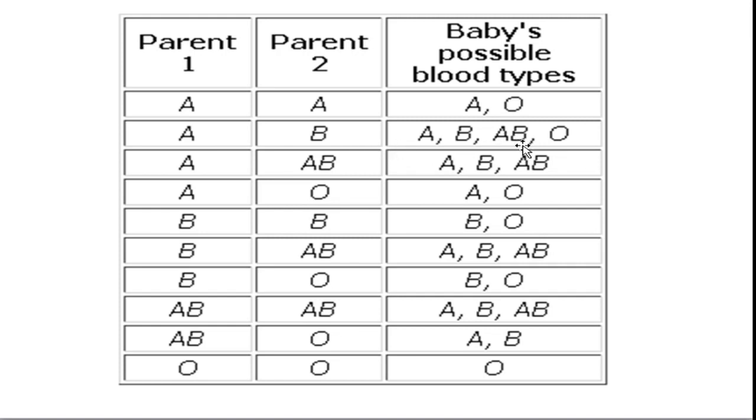In the question they have given father's blood group is AB and mother's blood group is A. Therefore, the possible blood groups include A, B and AB. Say if one parent's blood group is AB and another parent's blood group is B, then again three blood groups are possible, which include A, B and AB. This is an easy thing for you to remember.